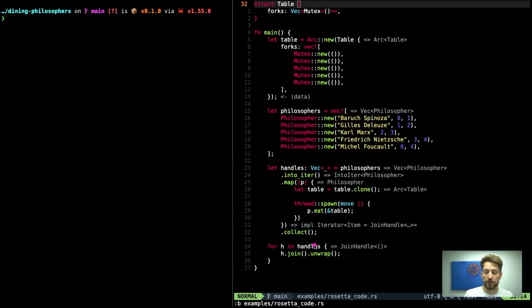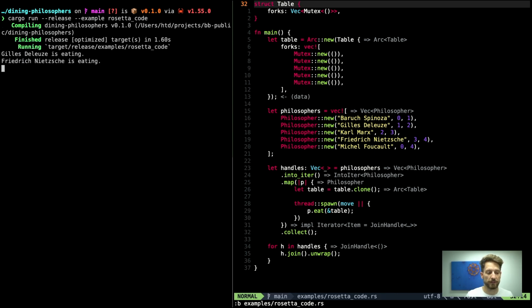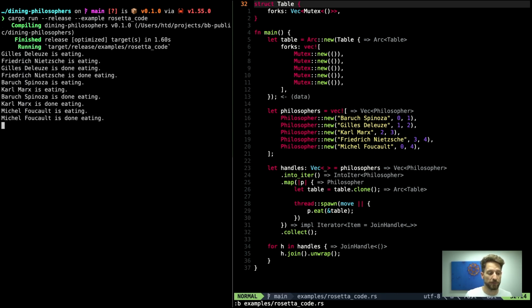We have to join on those thread handles to actually wait for their results. And this can be done here. We are looping over the handles and we join all of them, and we hope that they don't fail. That's why we are using unwrap. Let's run the code. So we can hop into the shell on the left and run this Rosetta code example. I'm using the release build to make sure that this is using the maximum performance possible.